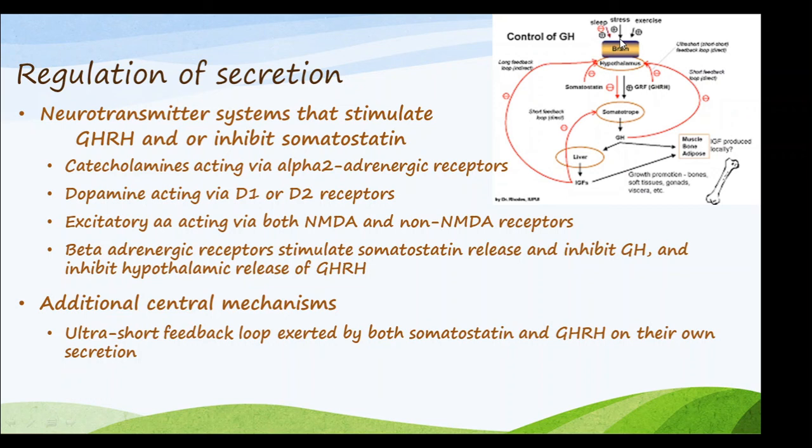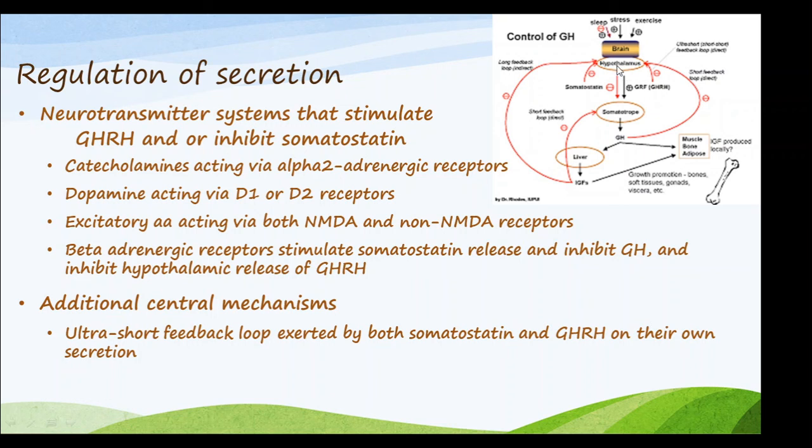The brain activates the hypothalamus, and the hypothalamus produces GHRH, growth hormone releasing hormone. As a result, when it activates the GRF, the somatotropes are activated to produce growth hormone, which acts on the liver and produces insulin-like growth factors, which have an effect on muscle, bone, and adipose tissue, and the result is growth promotion, right?